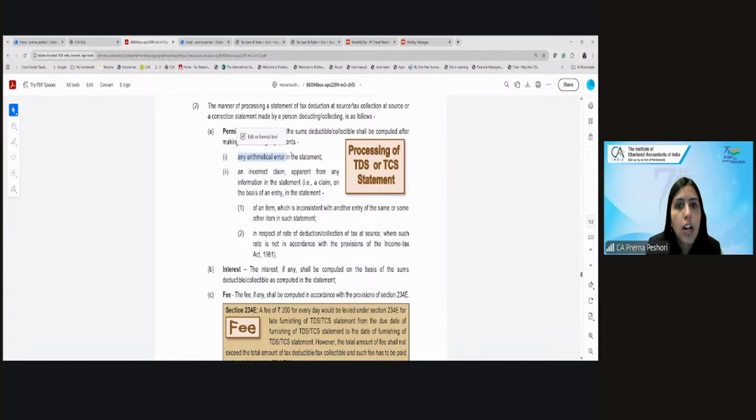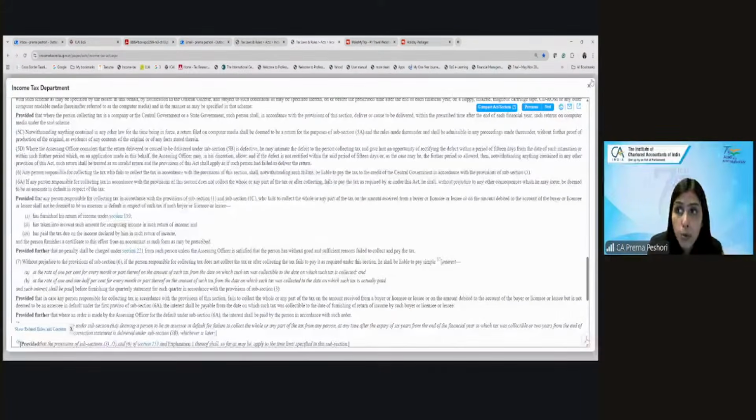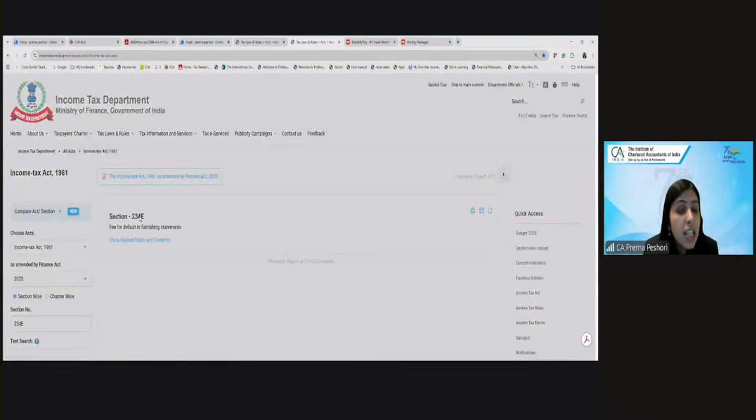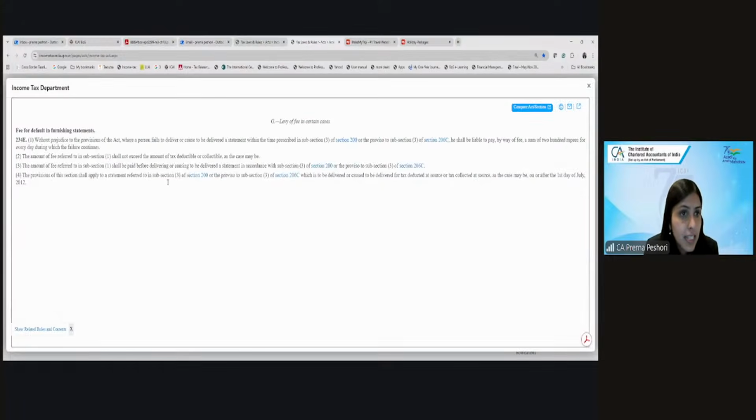So they can demand the additional interest from you. You have not paid the fees under 234E of 200 per day. Mind that the 200 per day under 234E is for both the TDS as well as TCS return. So all the penalties and fees that we have seen are for both TDS as well as TCS returns.